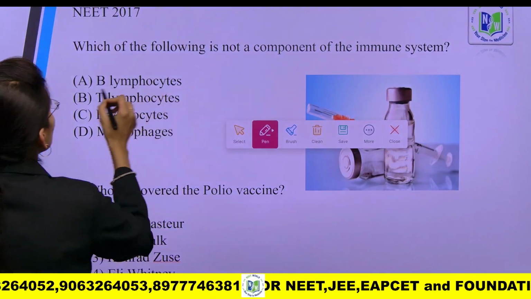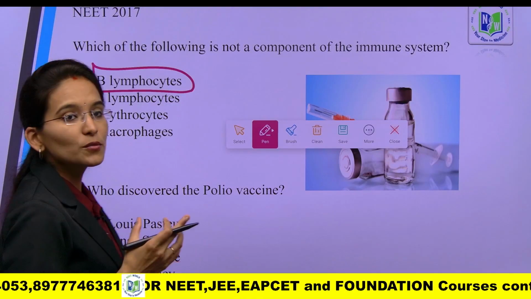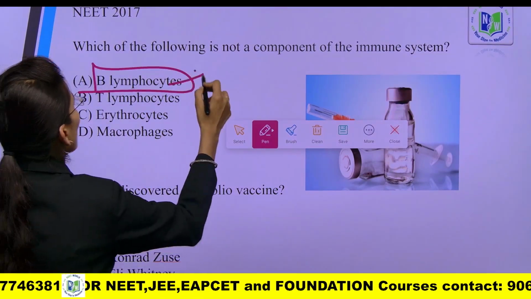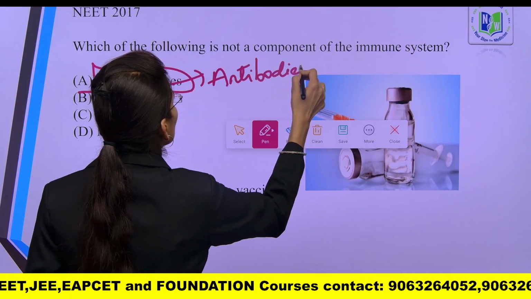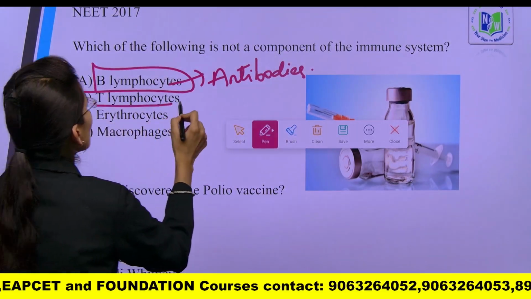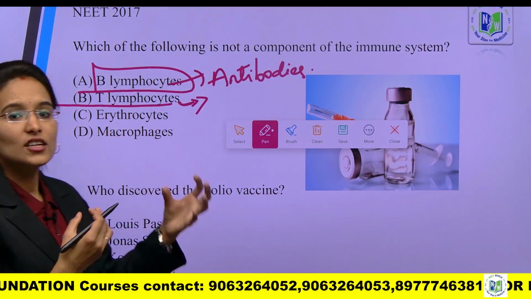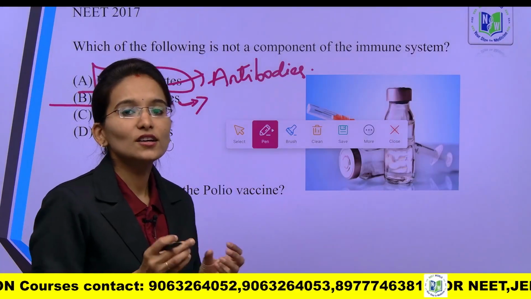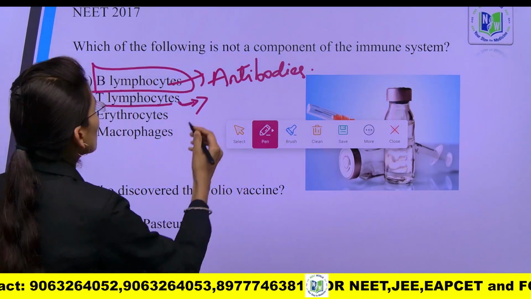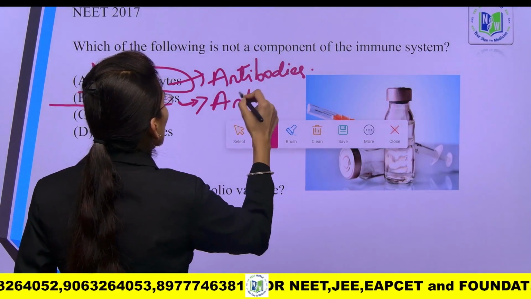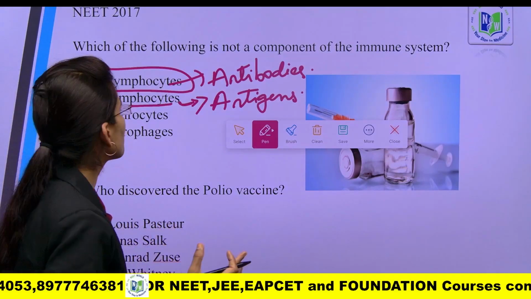B lymphocytes are absolutely involved in immunity, they are part of the immune system, and they produce the antibodies. Next, T lymphocytes are involved in destroying all the antigens and germs and everything.